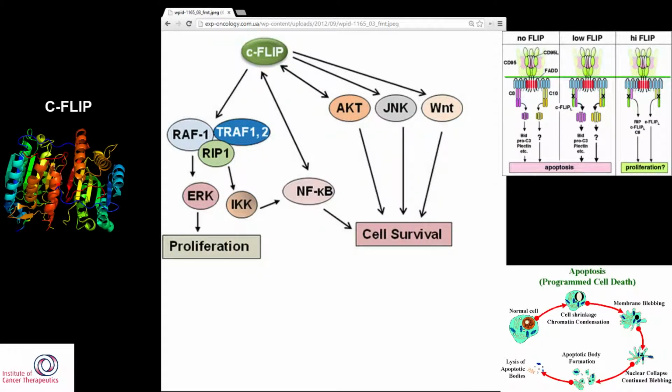C-FLIP was also shown to interact with calmodulin-dependent protein kinase 2, CAMK2. This kinase is in charge of upregulating C-FLIP and also blocks effects of the TRAIL-induced apoptosis. TRAIL, which stands for tumor necrosis factor-related apoptosis-inducing ligand, is a protein functioning as a ligand that induces apoptosis. Thus, by inhibiting CAMK2, C-FLIP activity is reduced and the cell becomes sensitive to apoptosis. This is where the anti-cancer therapeutic part comes in.